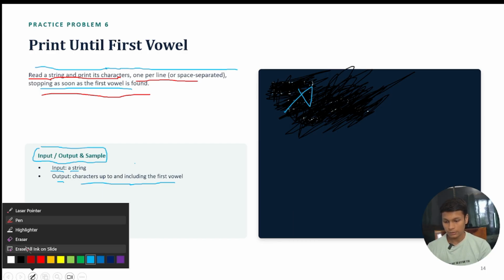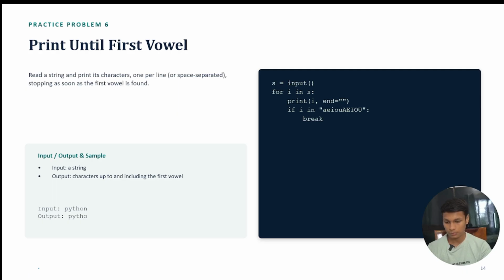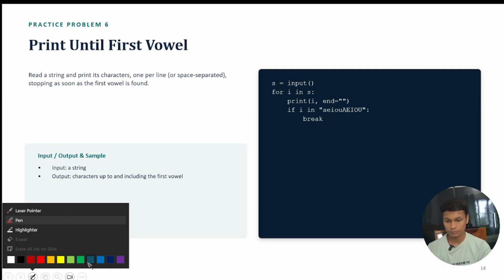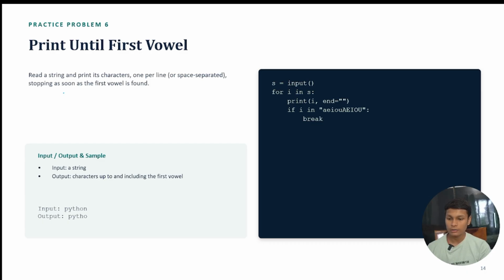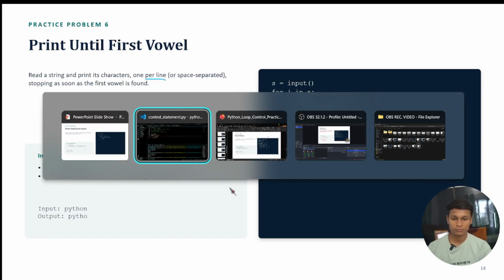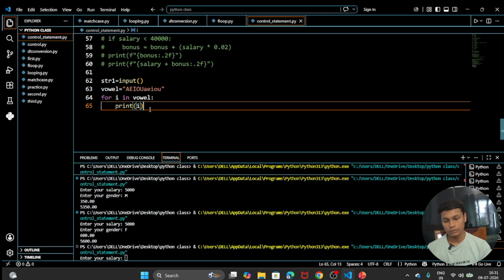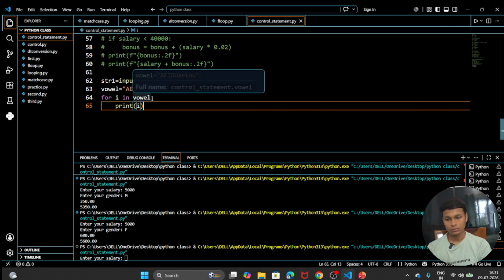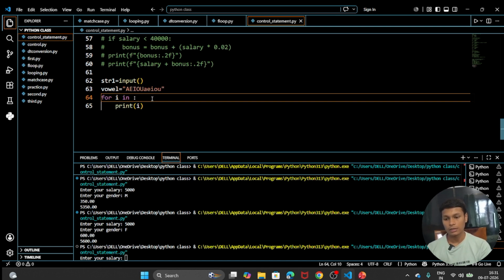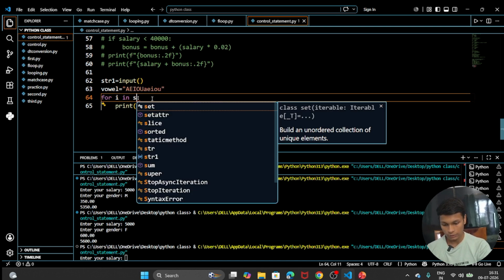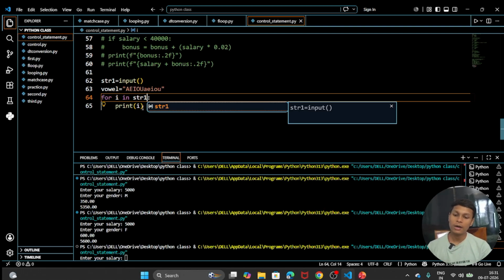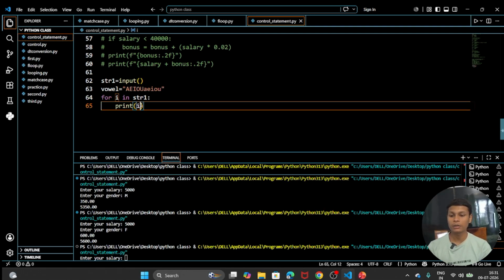I think something I'm writing wrong. So here you can see that we have to print one per line. Yes, we are right. So what we are going to do? We are going to print here I. Oh, sorry. Here string one was there, str1. If I in str1, we are going to print I. Okay.